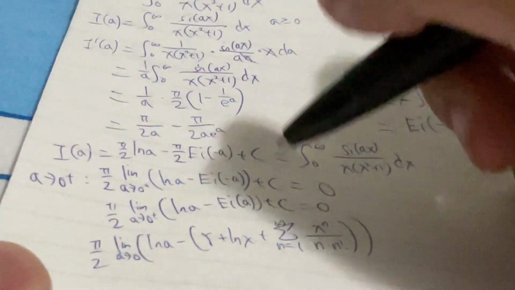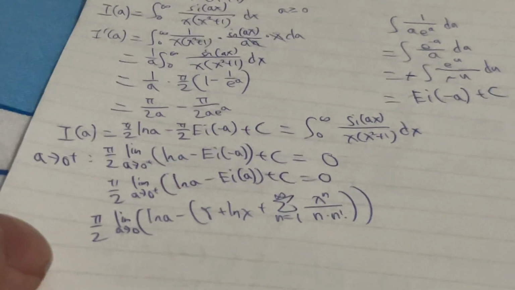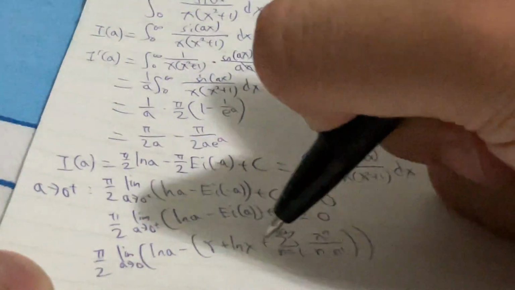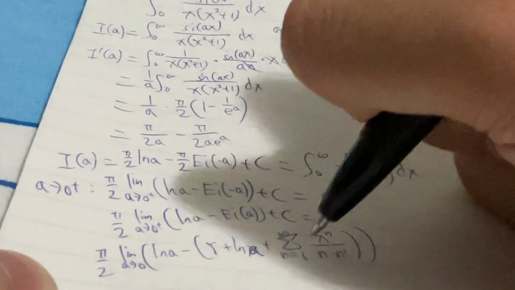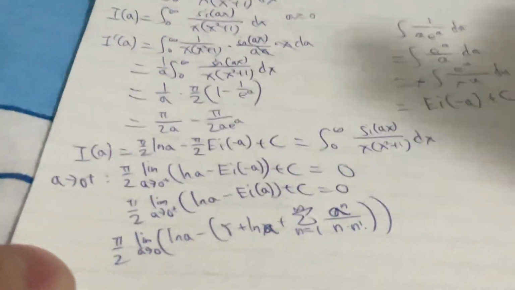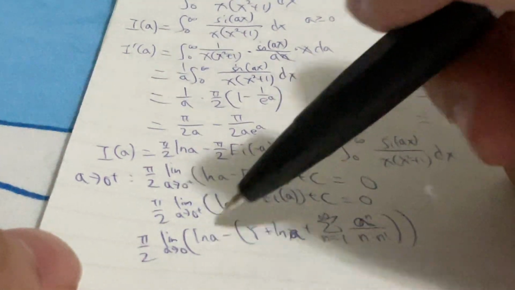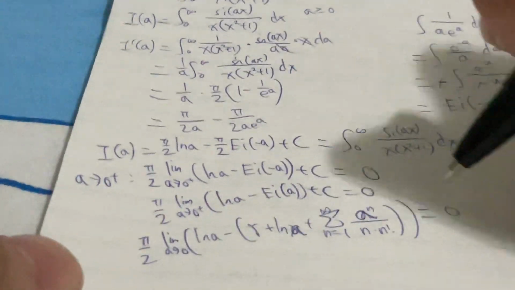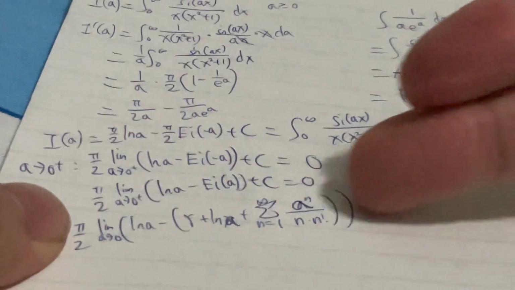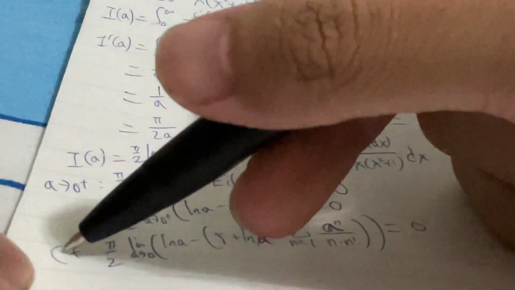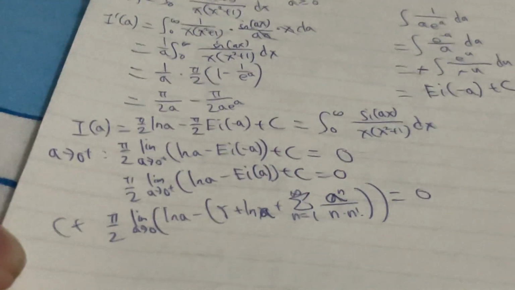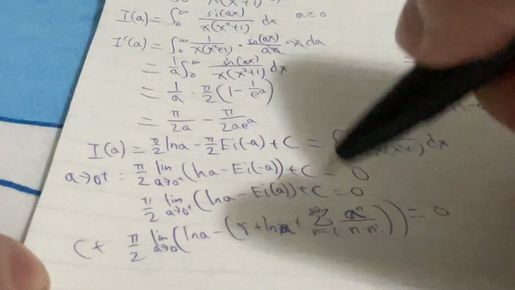This is the definition of the Ei of x. But in our case, we should change this x into negative a. So we can just distribute the negative inside. I don't have enough space to write a plus c here, so I may write c plus. Never mind.